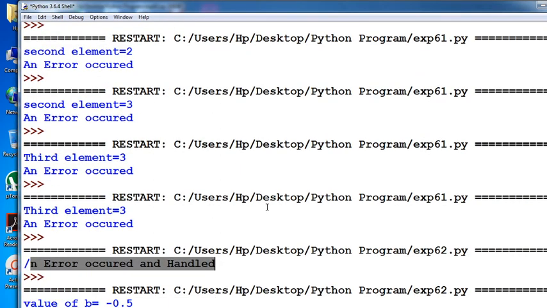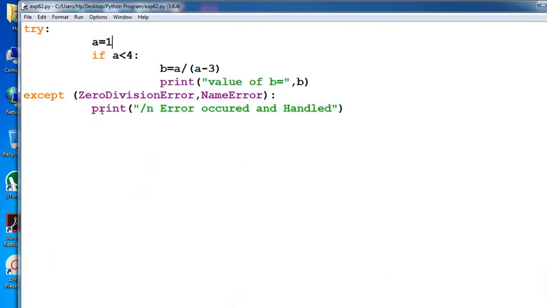Now run this program, and the value of b is automatically displayed here, that is 0.5. If the value is defined less than 4, then and only then is the expression calculated. If that particular value is greater than 4, automatically an error occurs and is handled, and this message will be displayed. This is your second program, a Python program to handle multiple errors with one except statement.